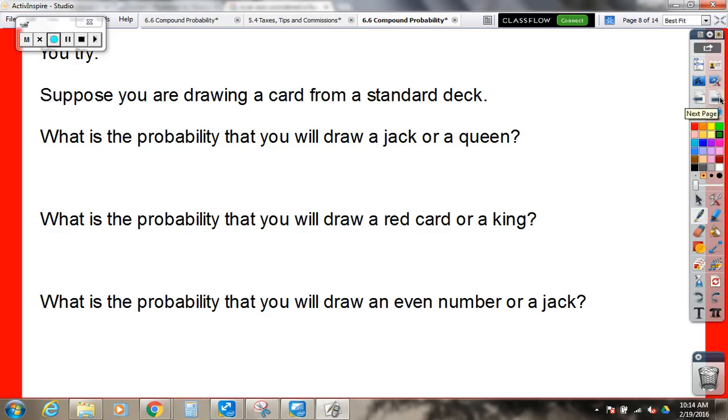Okay, next set of problems talk about drawing a card from a standard deck. So let's talk about a deck of cards for a minute. 52 cards, what else do we know about a deck of cards? No, not two of everything. There's 4 suits. What are the suits? Clubs, hearts, diamonds, and spades. Okay. So there's 4 suits. How many colors are there? 2 colors.